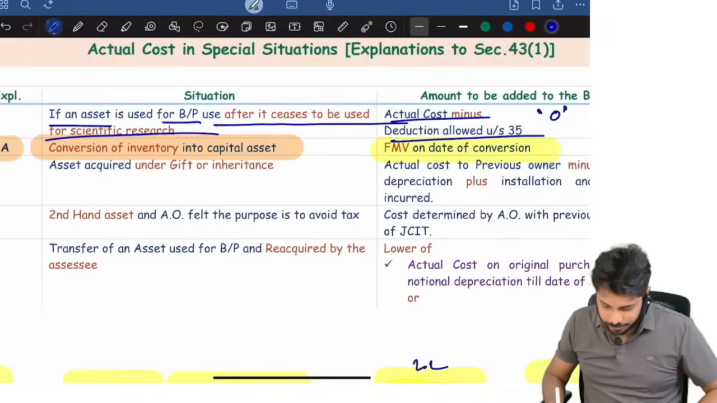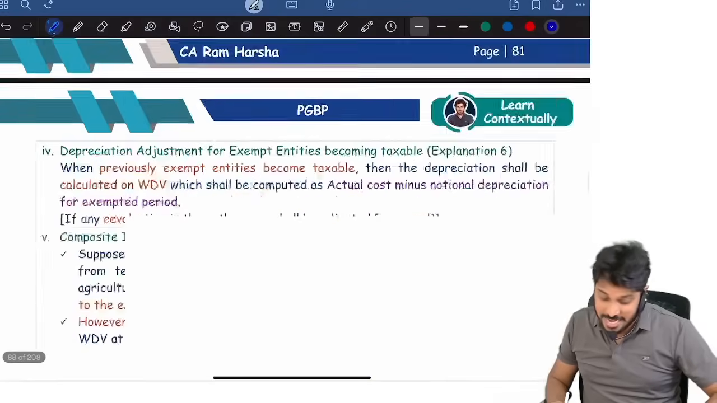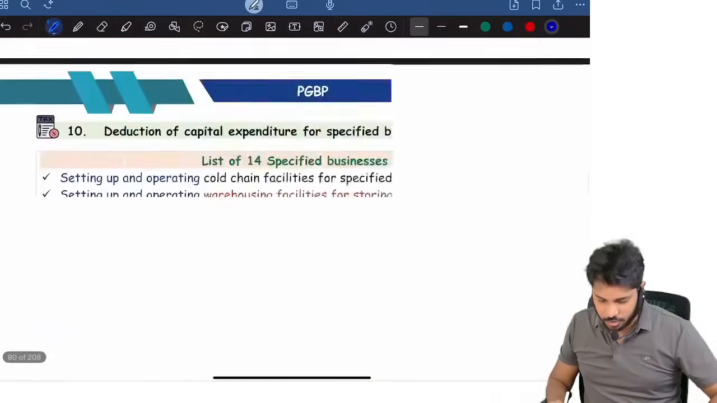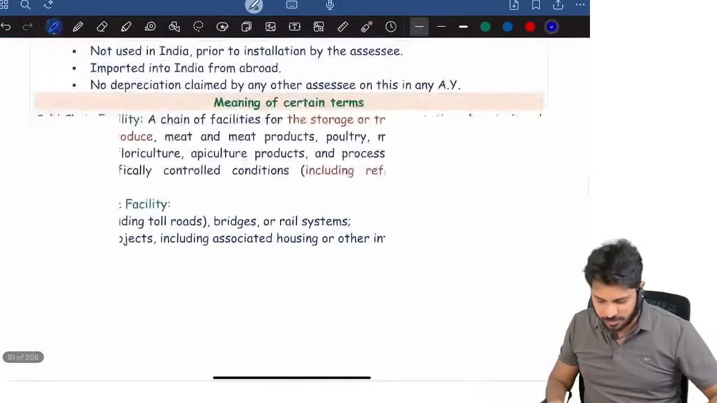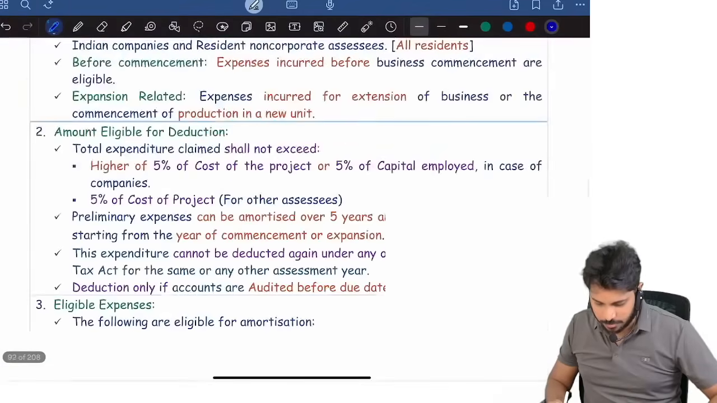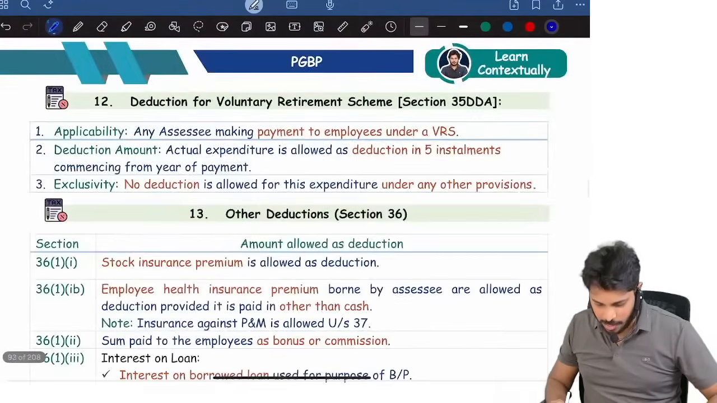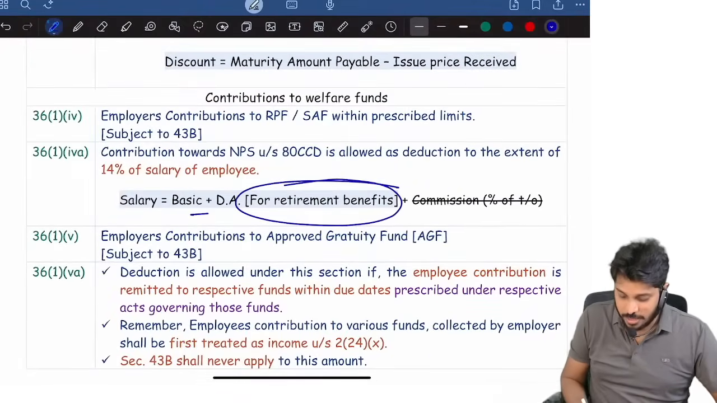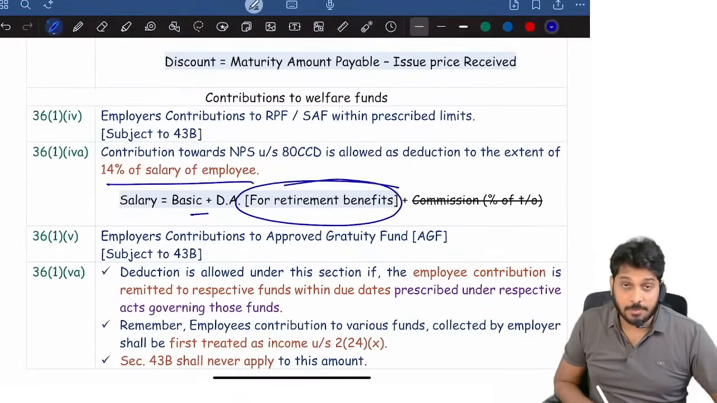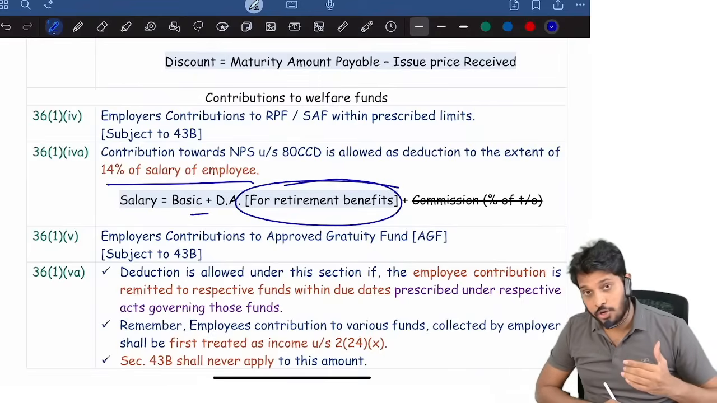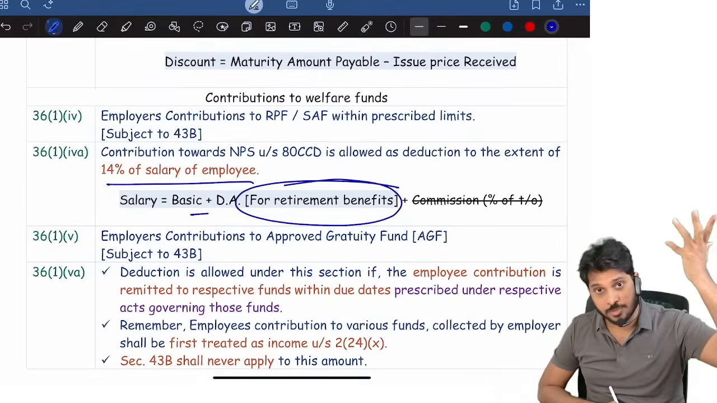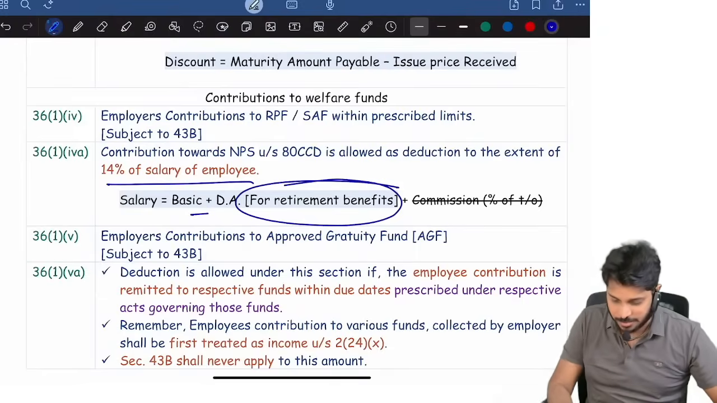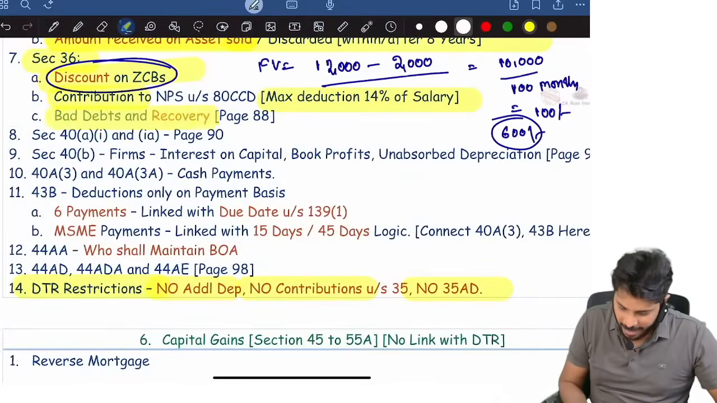Now what is salary? Salary definition again here is different. Under section 36, salary definition is different. Wait, I think it is basic plus DA only. Commission is not covered, I guess. Just one minute. Yeah, you see here, basic plus DA for retirement only. So 14% of salary, that much only the company will get deduction, even though the company contributed in the name of employee out of love and affection so much percentage, but the company can claim deduction only for 14% of basic plus DA for retirement.